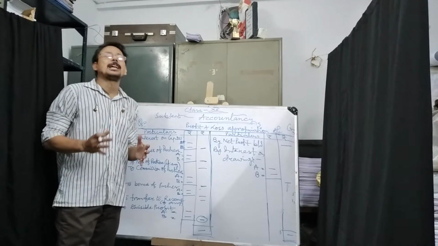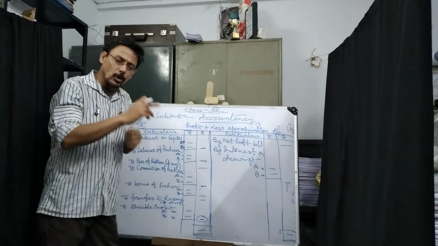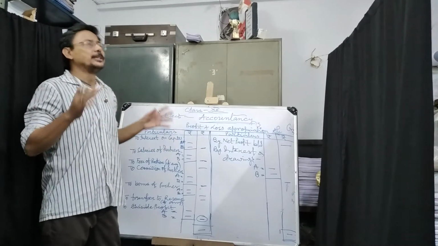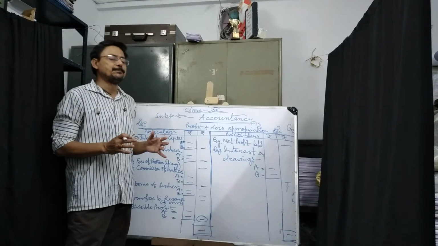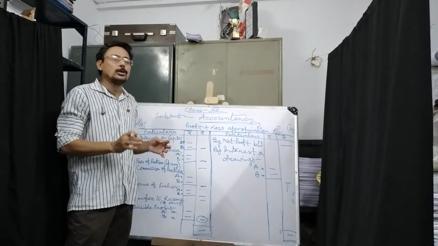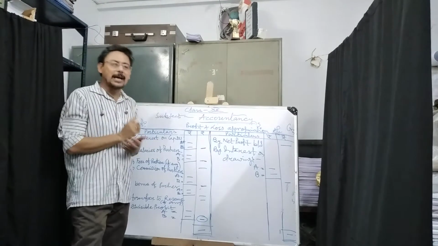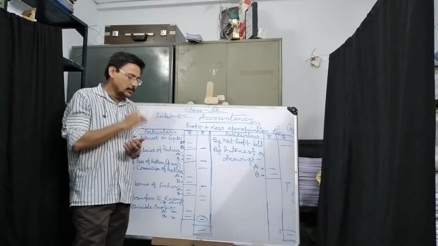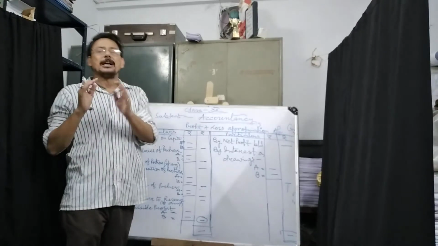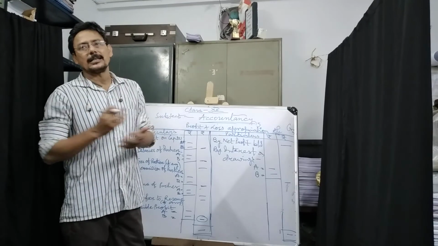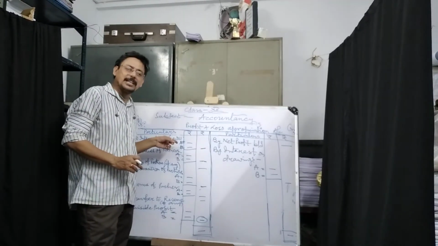Interest on capital. Whatever capital has been invested by the partners of the business has been used in the business throughout the year. So, how much amount has been invested by them into the partnership firm? On that particular amount, a percentage of interest on capital those partners will collect at the end of the session or the financial year. That will come here. That percentage must be given in your book, or some other adjustments will be given in different ways.